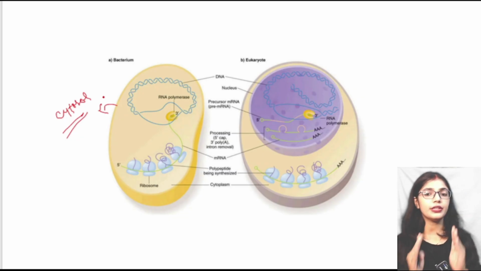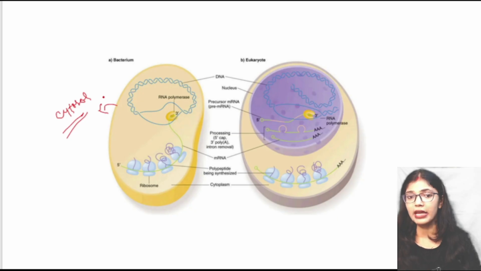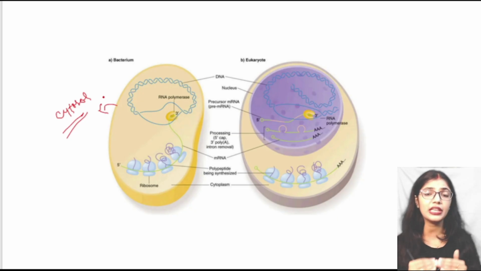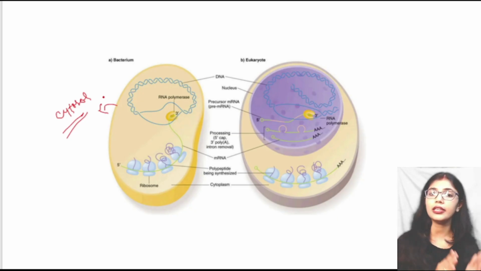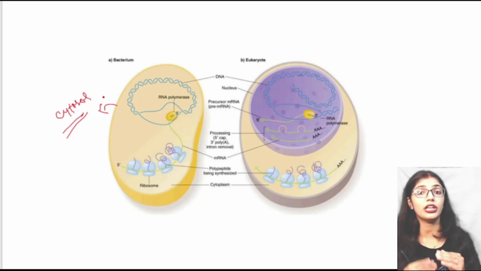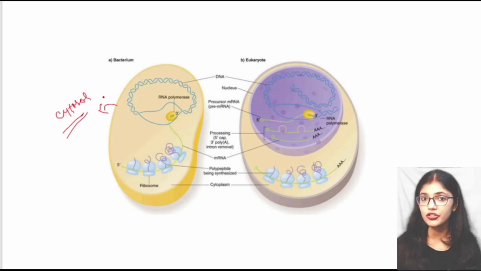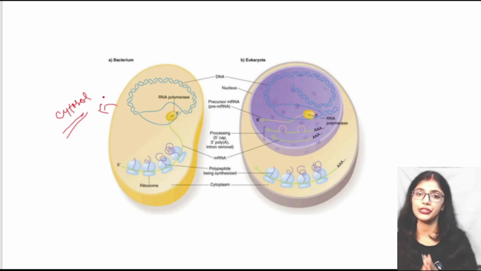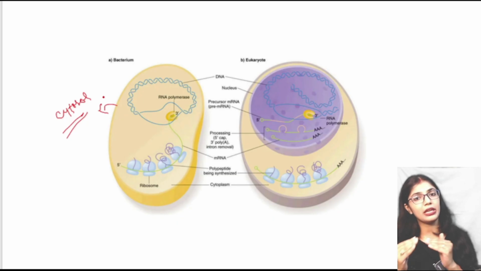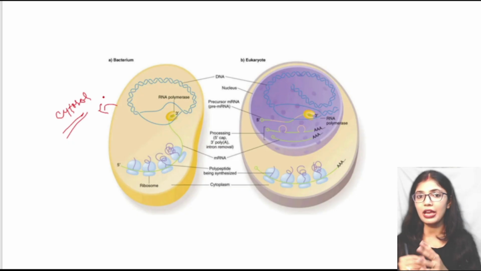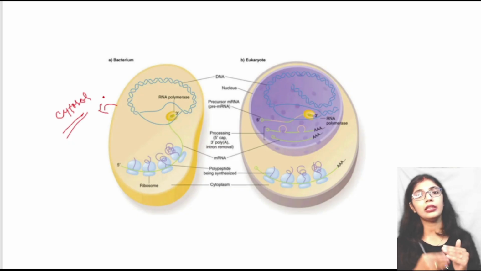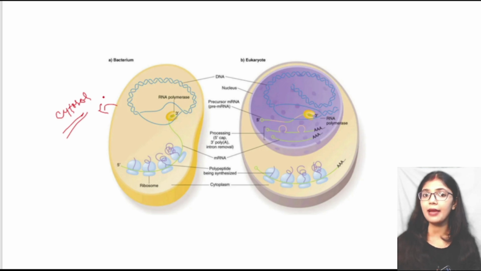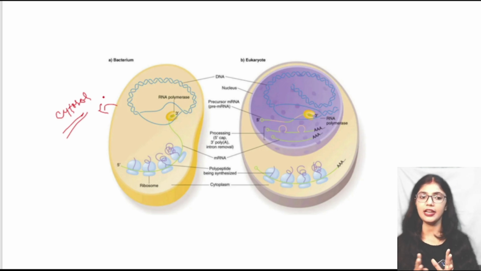We will not discuss protein or mRNA now. We will discuss the basics of DNA replication, what things are required, and what enzymes are involved. In the next video, we will discuss one of the enzymes, DNA polymerase. It is of many different types, DNA polymerase 1 to 5, and in upcoming videos we will discuss prokaryotic and eukaryotic DNA replication separately.